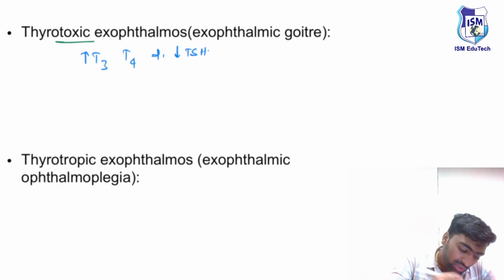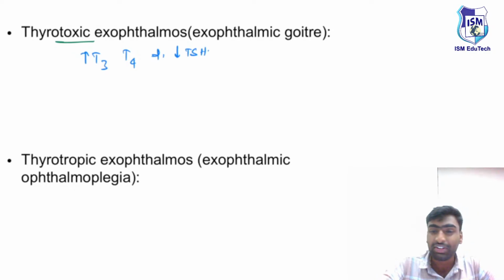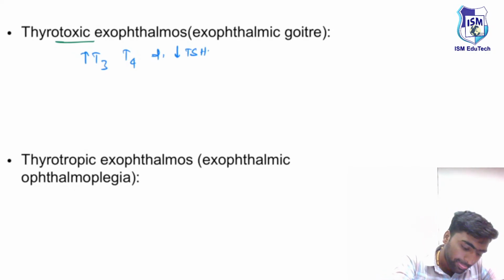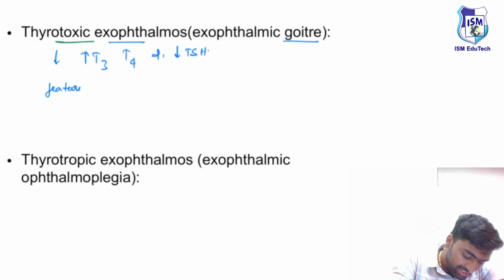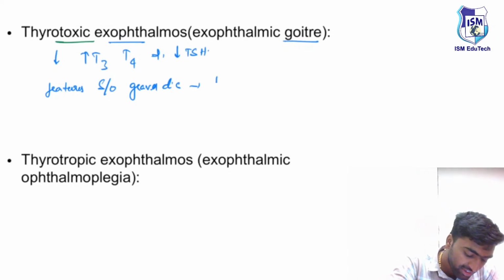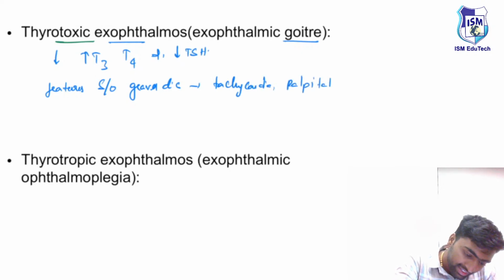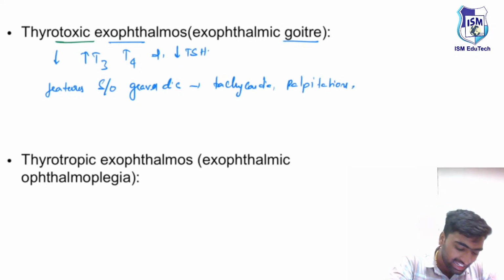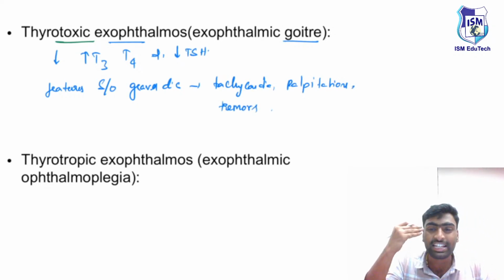Fine. And this thyrotoxic exophthalmos will be seen in a case of Graves' disease, and along with the features of exophthalmos, there will be features suggestive of Graves' disease. As we discussed before, this is a classification in which there is a typical Graves' disease feature known as thyrotoxic exophthalmos, with features of tachycardia, palpitations, tremors and associated exophthalmos.